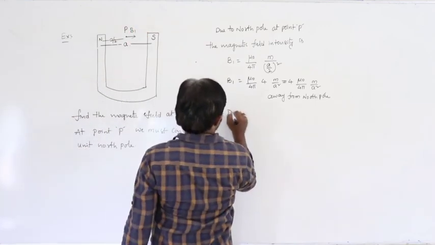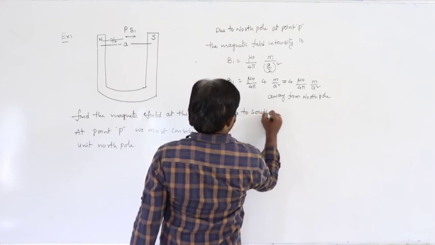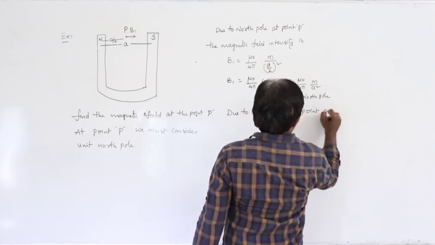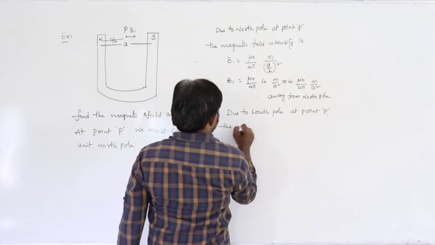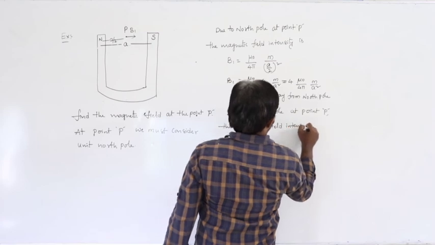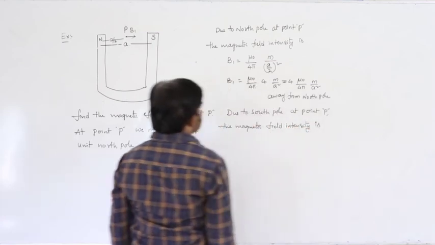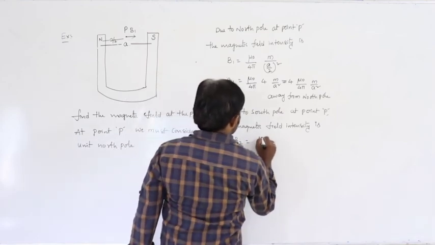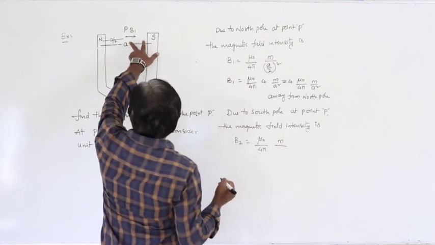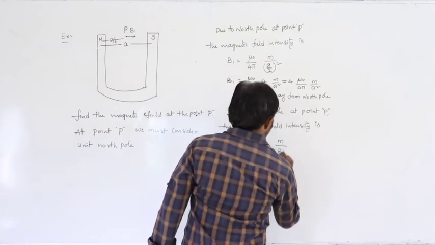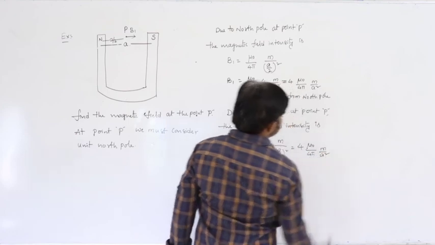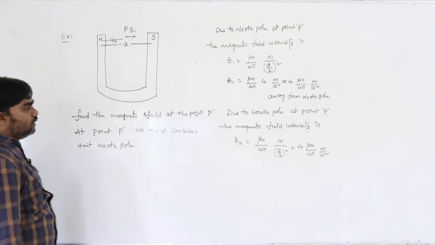Next, due to the south pole at point P, the magnetic field intensity is B2 equals mu naught by 4 pi, M by A by 2 whole square, that is also 4 mu naught by 4 pi, M by A square.